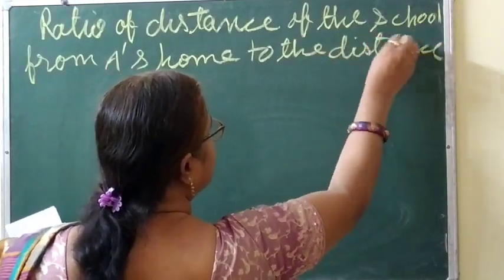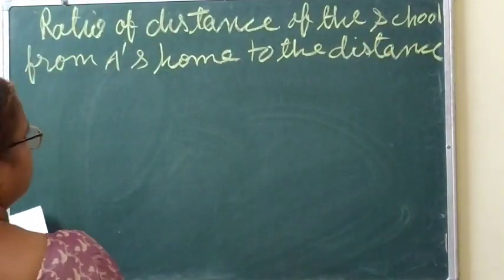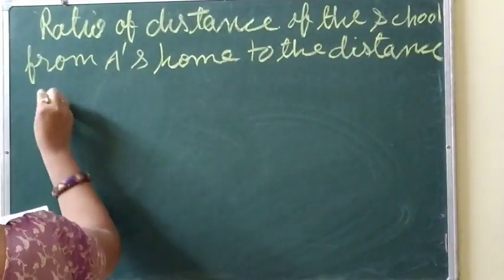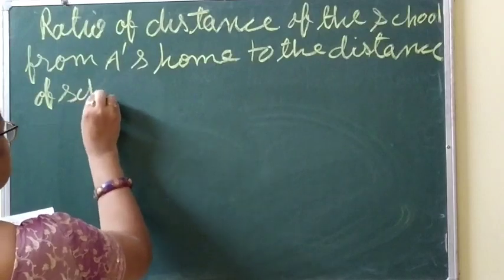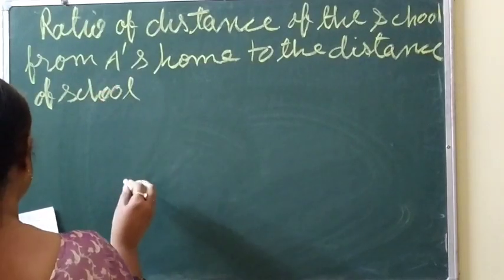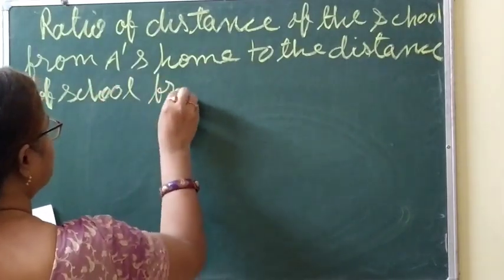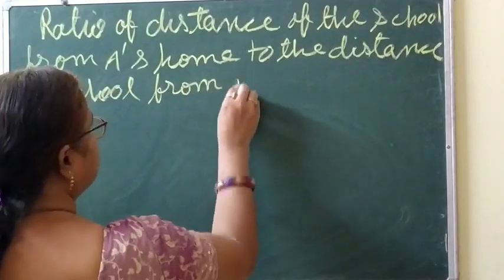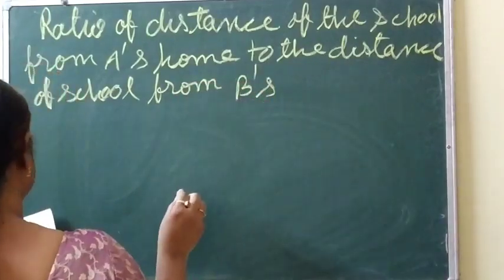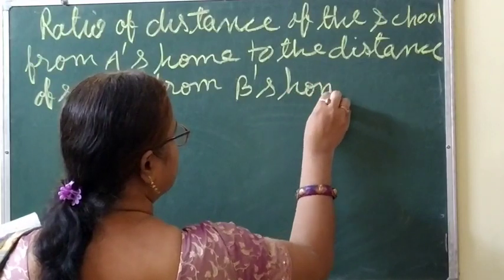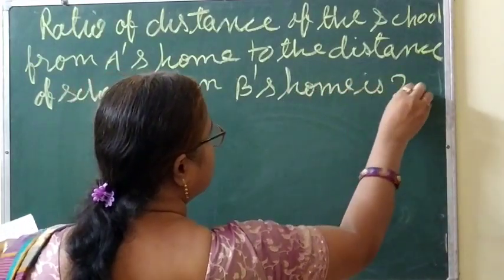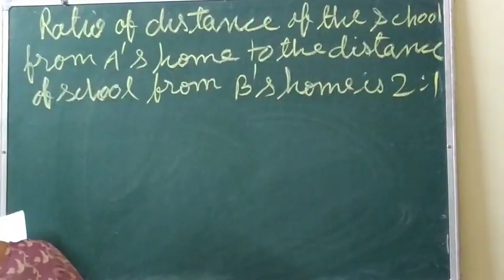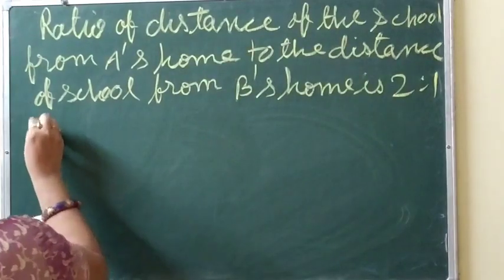Ratio is given. I thought a number was given, but the ratio is given here. How much is given? Home is 2:1. Okay, now sub-part 1.